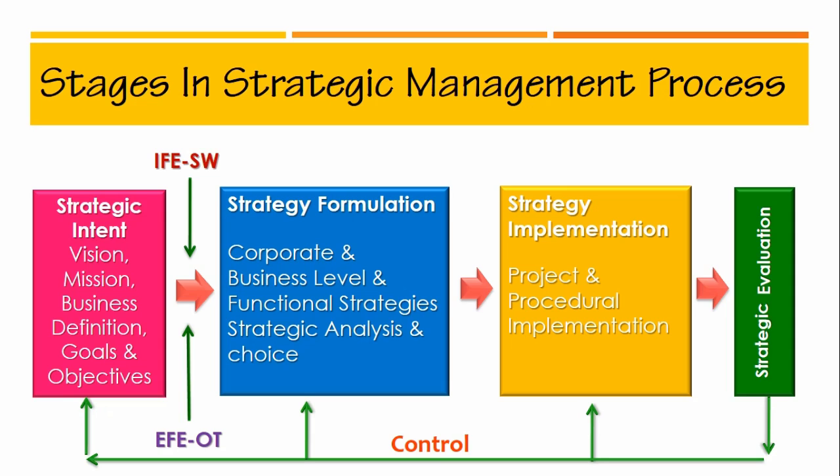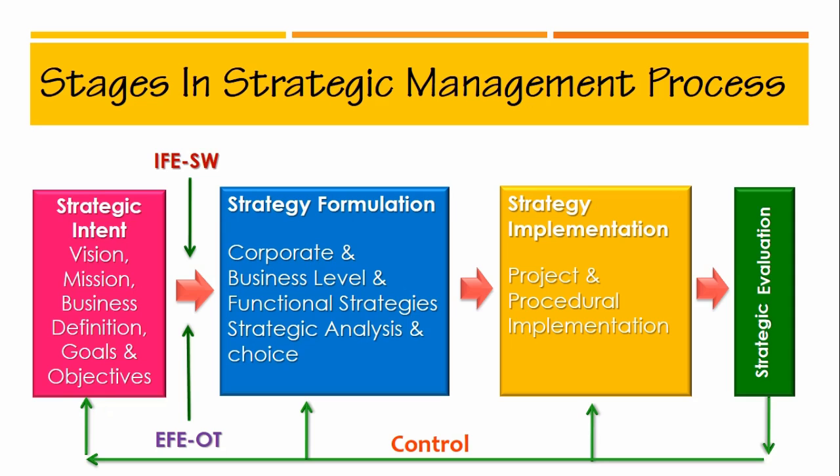This strategic management process can be understood in 4 stages, starting with formulation of strategic intent. This strategic intent is nothing but the intention, reason, or purpose for formulation and implementation of strategies. So, what would be the purpose?